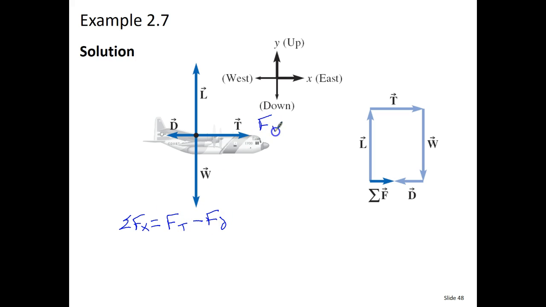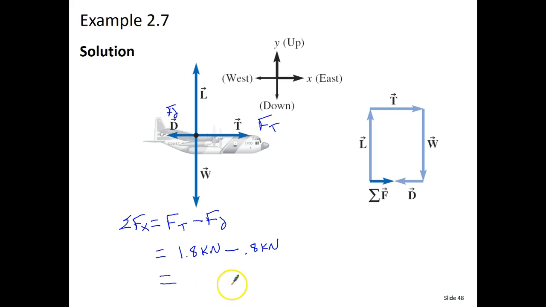So I've used my notation Ft and FD, and if you want to use the capital T and the capital D with the arrows over the top, that's fine too. At this point, we've got the force of thrust, which is 1.8 kilonewtons, and we're going to subtract from that the 0.8 kilonewtons from the drag. Obviously, we want the thrust to be bigger than the drag, because if not, we won't have a force propelling that airplane and accelerating in the forward direction.